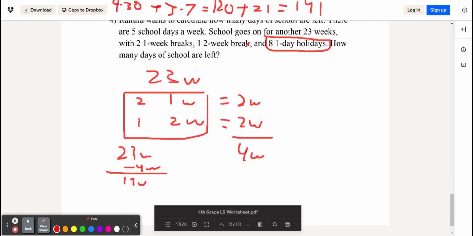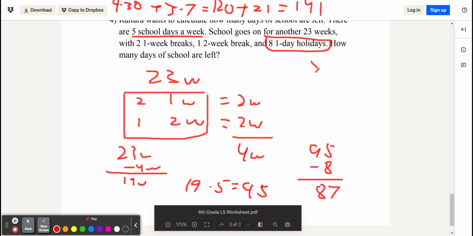And then we'll convert this into school days. And since there are 5 school days a week, 19 times 5 will give us 95. So we have 95 days of school, but we also have 8 one-day holidays. So 95 minus 8 will be equal to 87. So we should have 87 days of school.